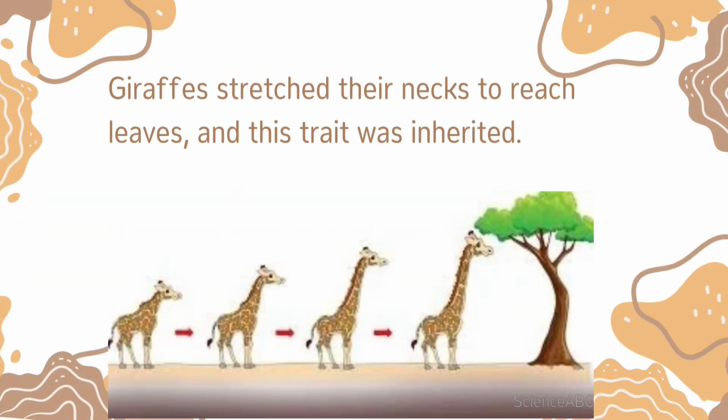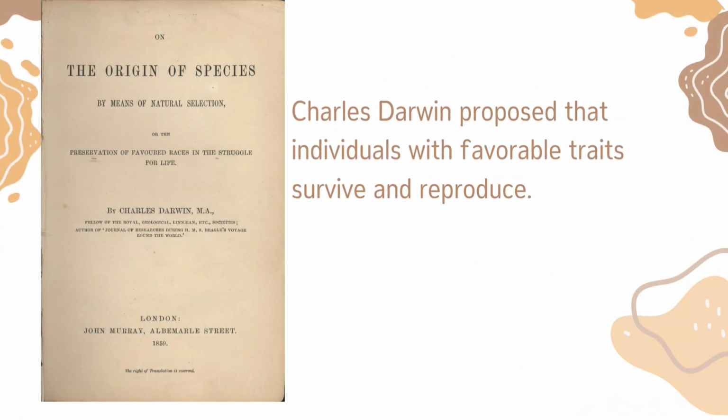Lamarck thought that ancestral giraffes stretched their necks to reach high leaves, making them longer. He believed this trait was inherited by offspring. However, we now know that evolution works through genetic inheritance, not physical effort.